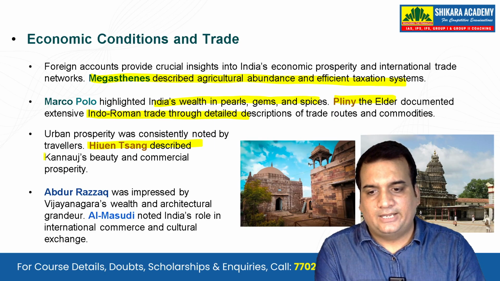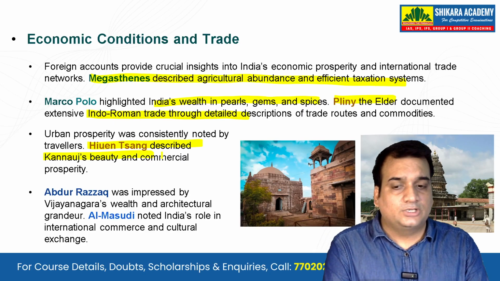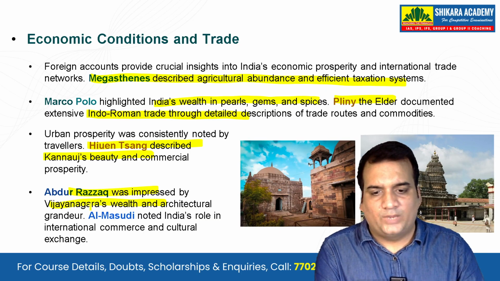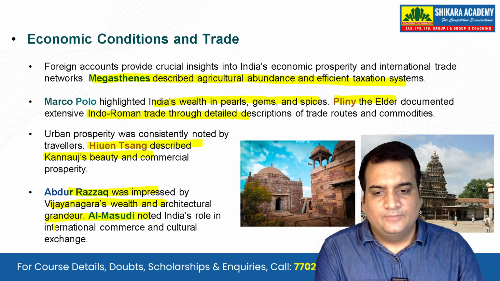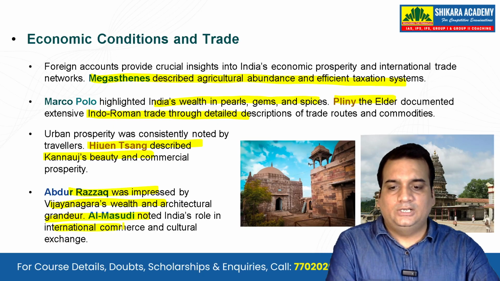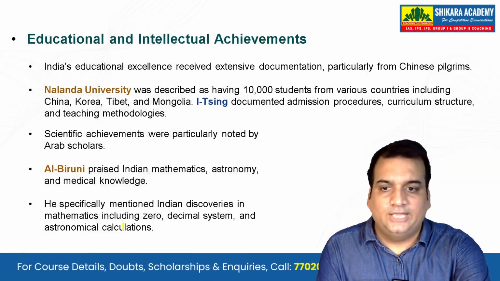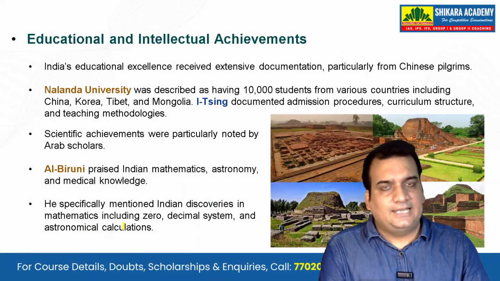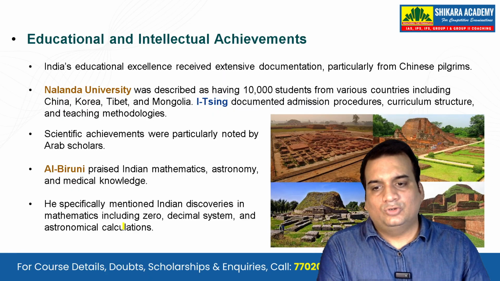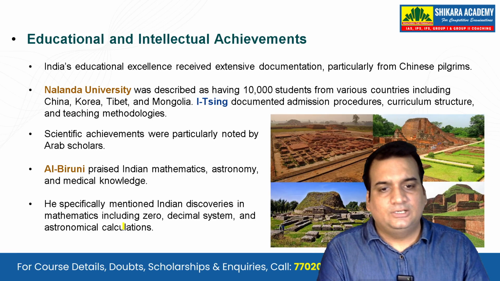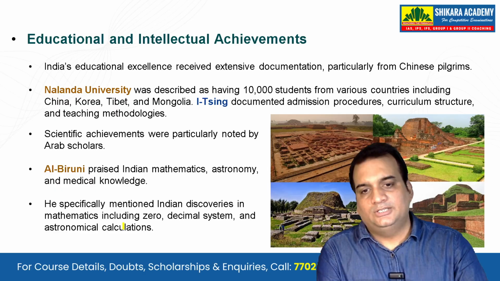Hiuen Tsang described Kannauj's beauty and commercial prosperity, while Abdur Razzaq was impressed by Vijayanagar's wealth and architectural grandeur. Al-Masudi noted India's role in international commerce and cultural exchange. Next, moving to the educational and intellectual achievements. So basically, particularly the Chinese pilgrims documented these educational institutions.